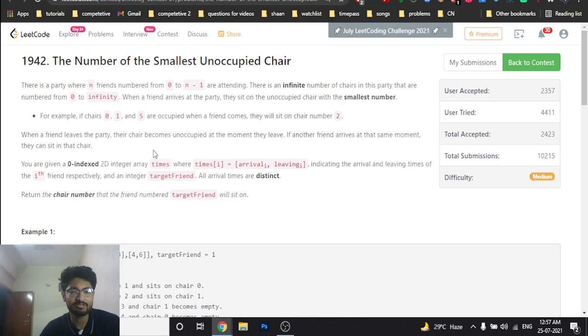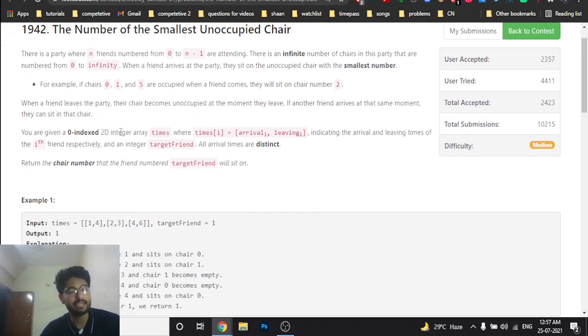You are given a zero-indexed 2D array which tells you the arrival time and leaving time for every person coming to the party. The person arrives at a certain point and exits the party at a certain point. It is also given that the arrival times are distinct, not the leaving times. Now what you have to find out is the chair number of the target friend. You are given a target friend, which is zero-indexed as well.